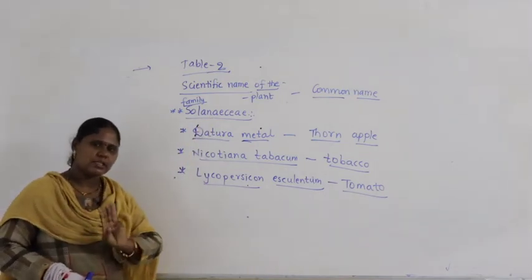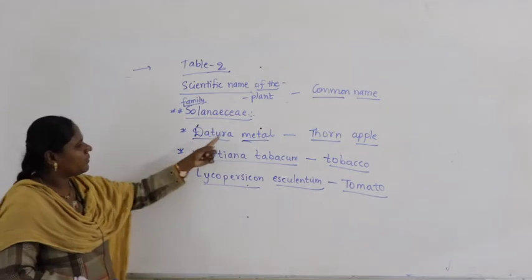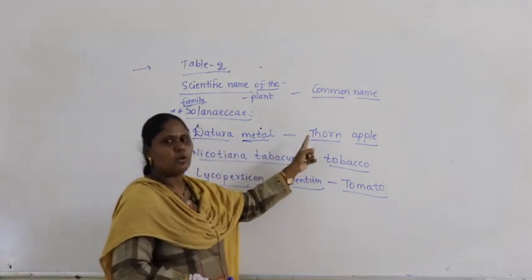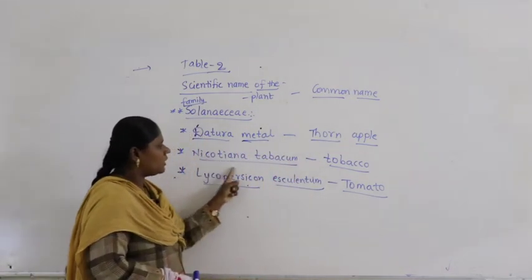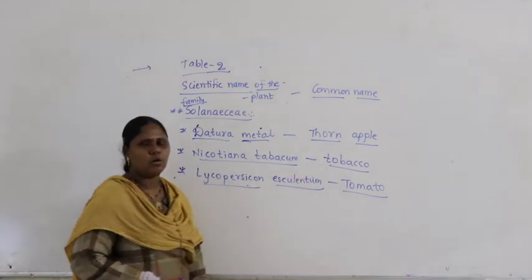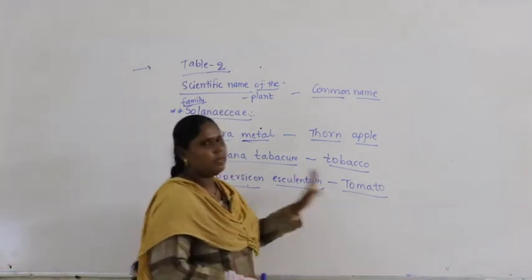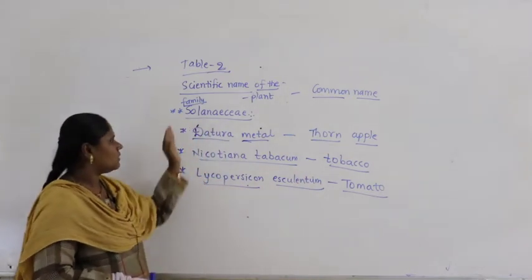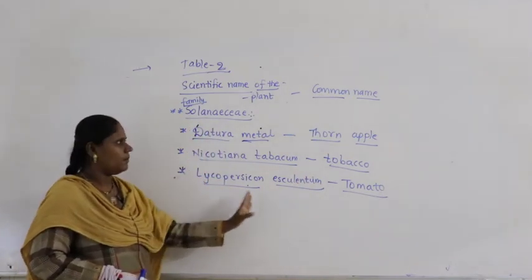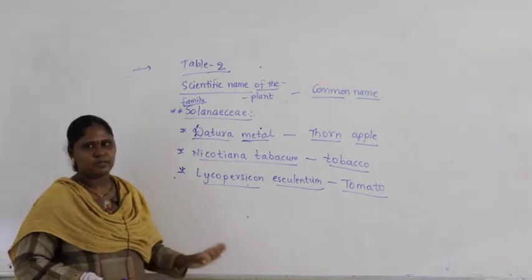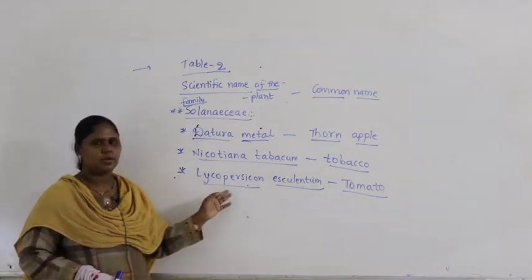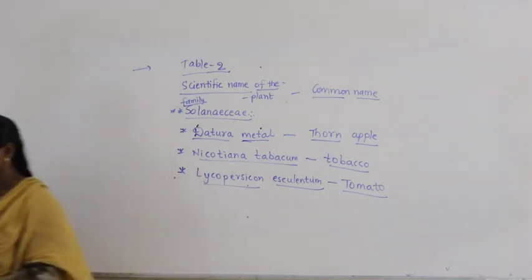Now, which are the 3 plants we are discussing today? Datura, commonly called thorn apple, and Nicotiana tabacum, commonly called tobacco, Lycopersicum esculentum, commonly called tomato. So try to remember these plants along with the common names. Practice it on paper. Try to remember in your mind, right?